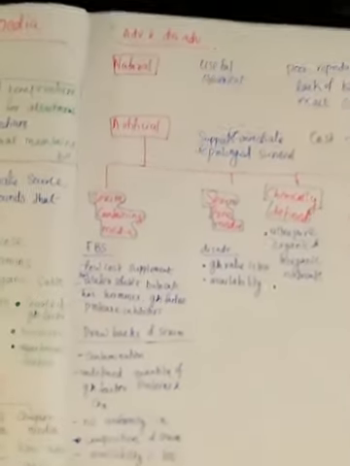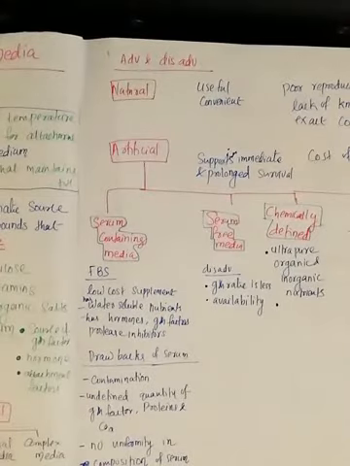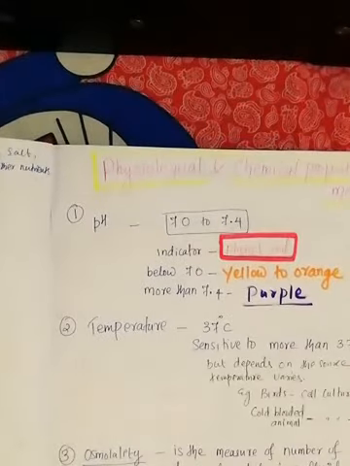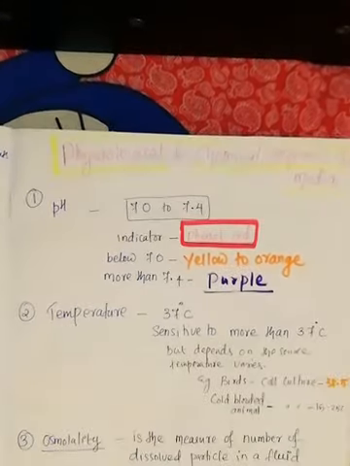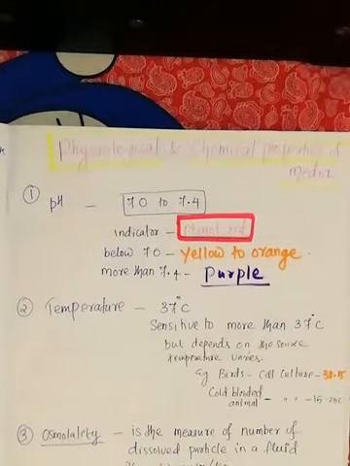Okay, so these are the different things you need to remember about the animal cell culture media. Now the next topic we are going to discuss is what are the physiological and chemical properties of the media. When you are preparing the media, it should have some physiological and chemical properties. What are those properties?